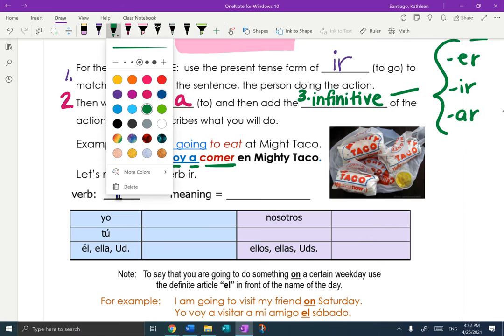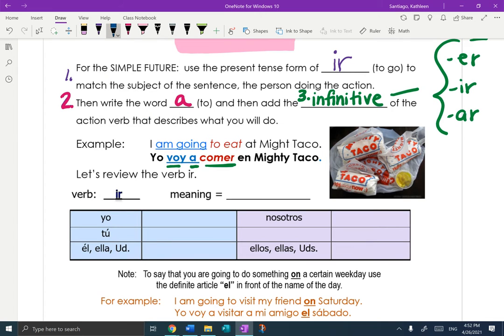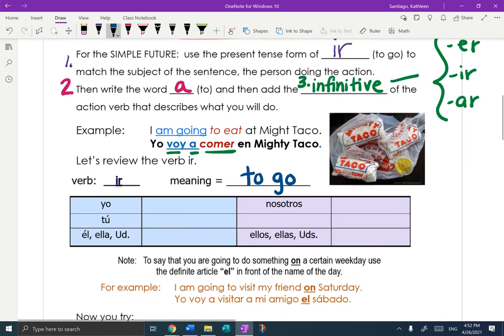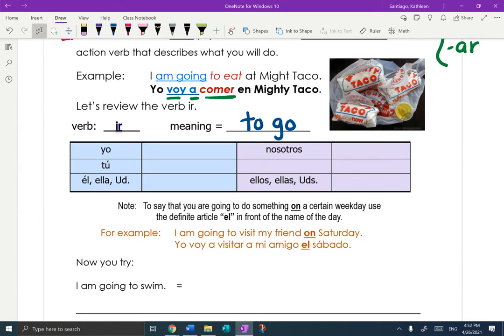So let's start by reviewing ir. Let's conjugate ir. Okay, so ir means to go. And when you conjugate it, remember this one is irregular because if we chop off the ir, what are we left with? Nothing. So we're going to start with voy, vas, va, vamos, vais, van. Remember, any one person, 2 or more people, they go in the van.